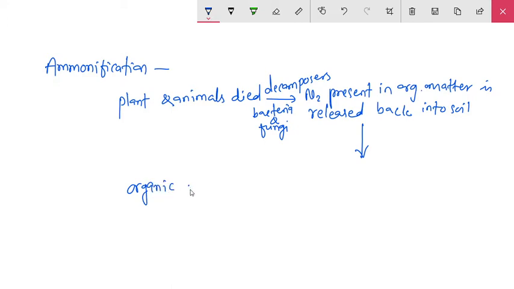They convert the organic matter back into ammonia.